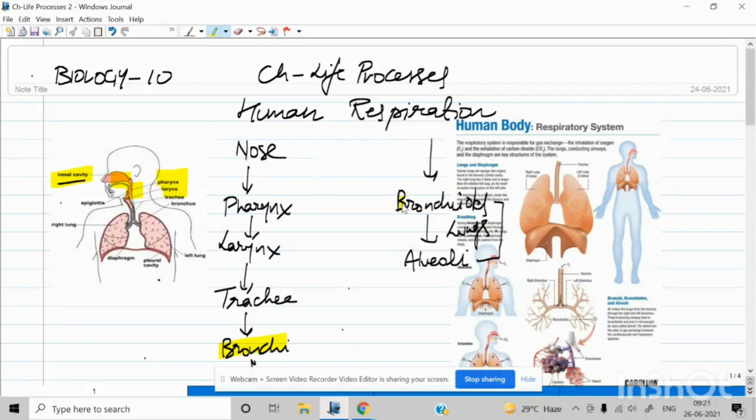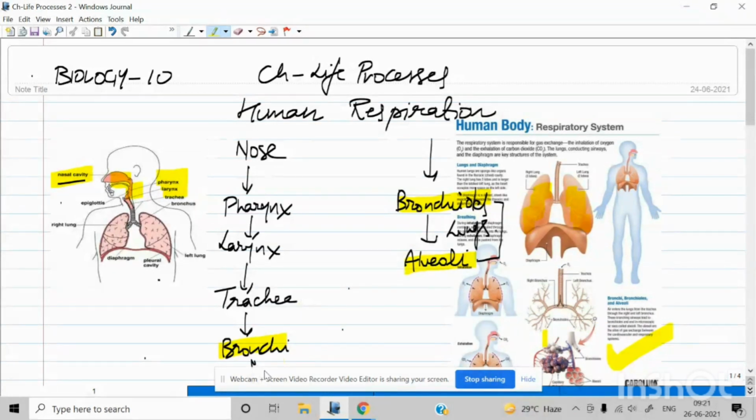Each bronchus branches into bronchioles. There are so many branches that spread into the entire lung so that they can cover the entire area. In this picture, you can see that the bronchioles cover the entire lungs. Then each and every bronchiole ends up in a balloon-like structure called alveoli. Here you can see the structure of alveoli. So this is about the human respiratory system.